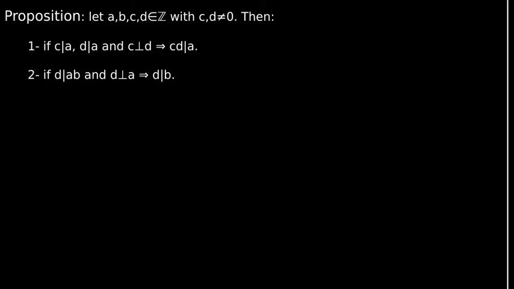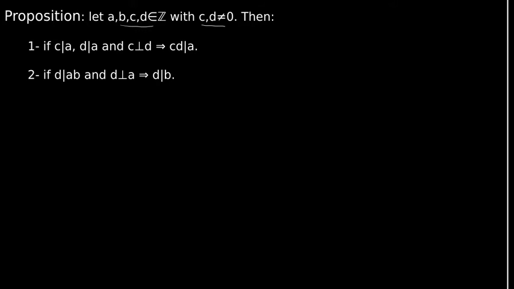Let's now see this proposition. We have 4 integers, and c and d are not 0. If these integers satisfy that c divides a, d divides a, and c and d are coprime, then c times d will divide a. Also, if they satisfy that d divides a times b, and d is coprime with a, then d divides b.